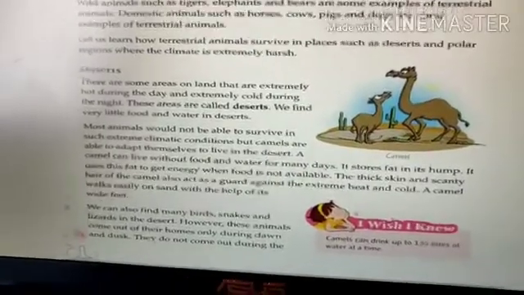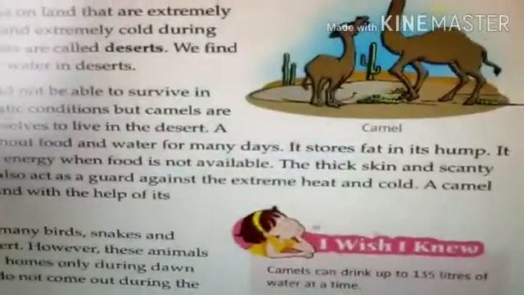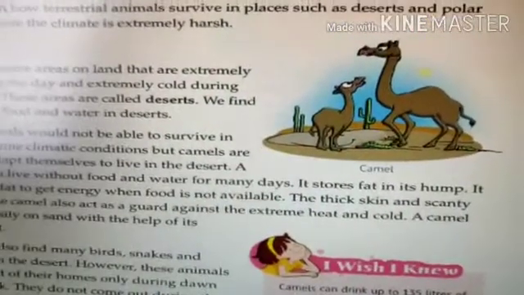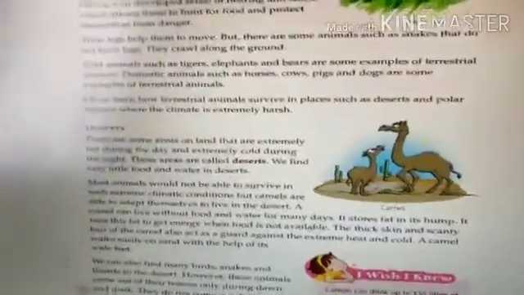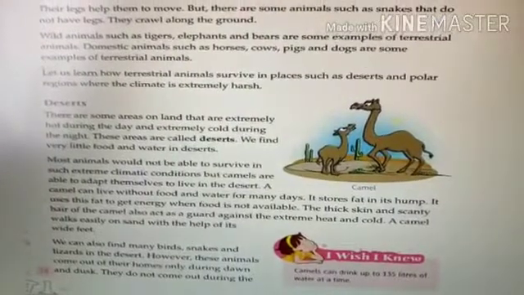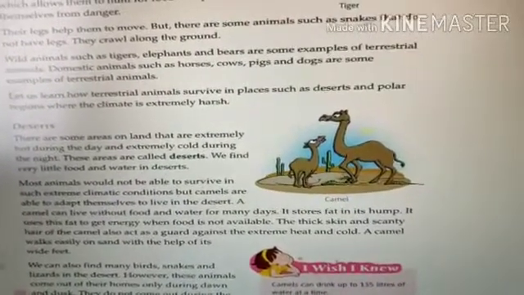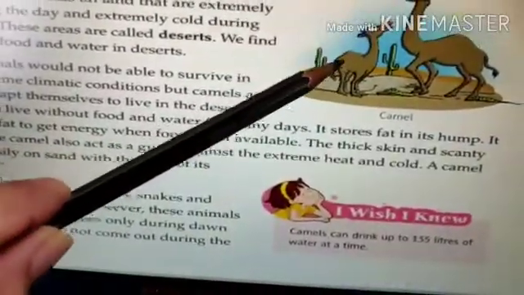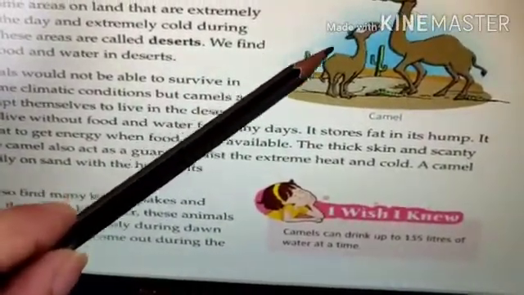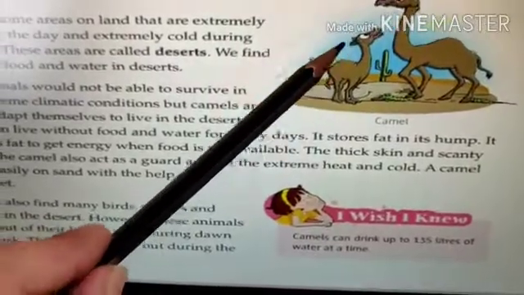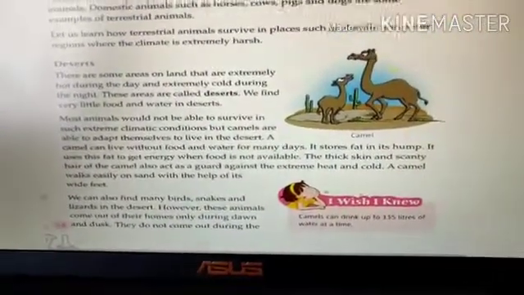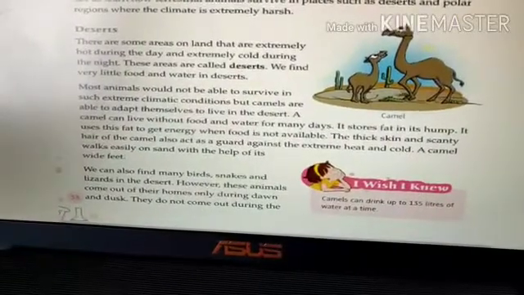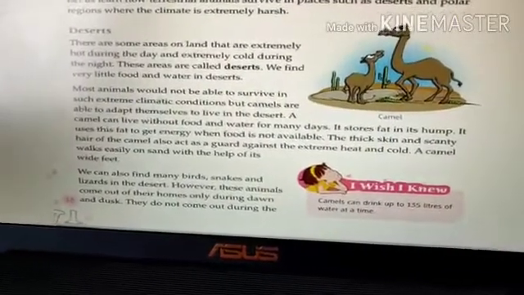You know how? A camel can live without food and water for many days. How do you think? Yes, it stores fat in its hump. You can see this part. This body part of the camel is known as the hump, and it stores fat. It uses this fat to get energy when food is not available.